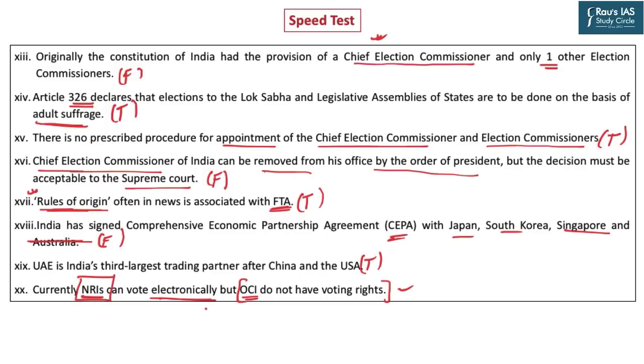meaning the form that you have to fill up, that is sent electronically. So the registered voters, NRIs, they have to download the form, fill it up, and then sign it in front of an appointed officer. And then that is sent via mail. So the voting is not done electronically. It's just the postal ballot that is sent electronically. So that is not electronic voting. That's not e-voting. So the statement becomes incorrect.